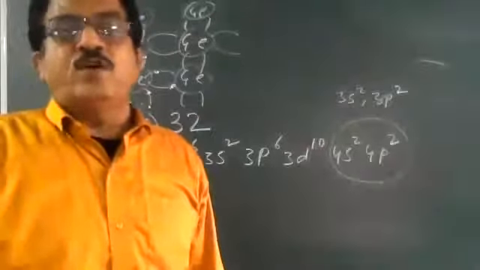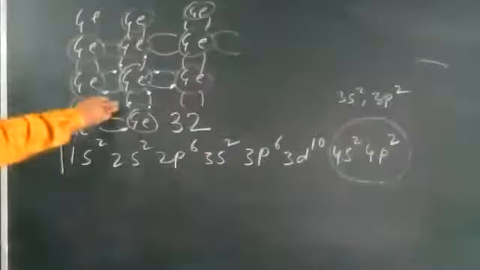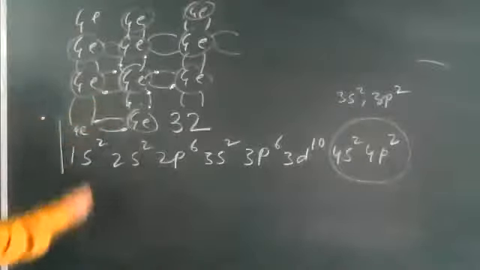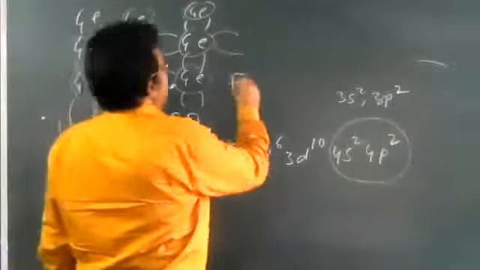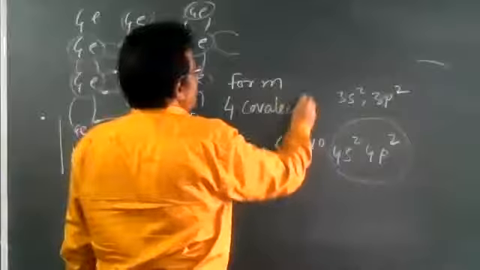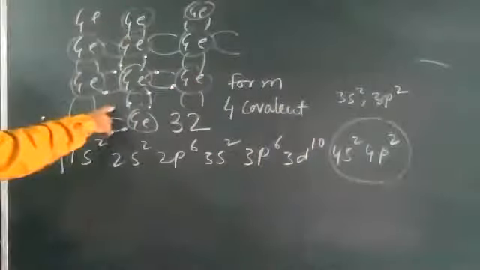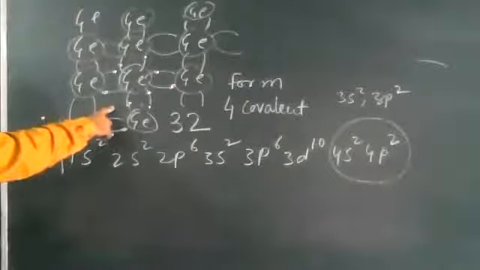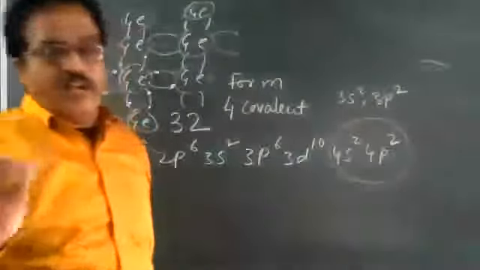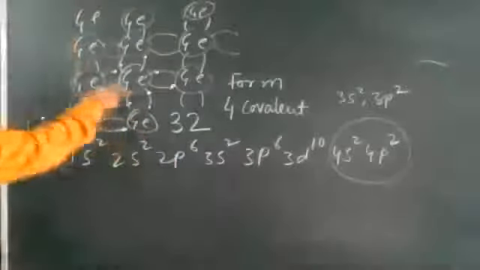4 valence electrons of germanium atom form 4 covalent bonds by sharing the electron of neighboring germanium atoms.